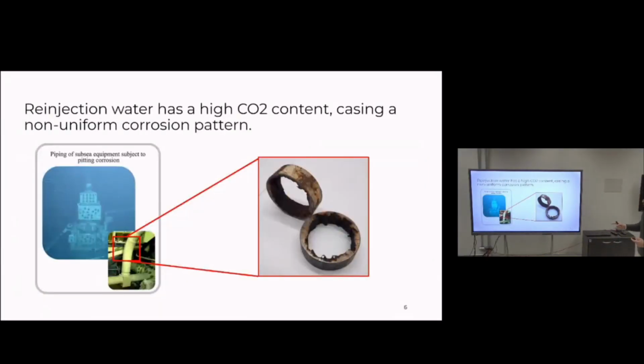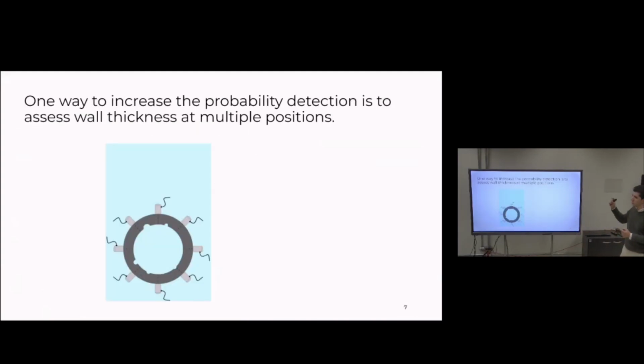Additionally, the reinjection water of subsea pipes has high CO2 content, which means that it causes these non-uniform corrosion patterns, which we call pitting corrosions. These pitting corrosions impose that to measure or to increase the probability of detecting a flaw, you need to assess the wall thickness with a monoelement at different locations. So this means that you will take longer to make that inspection. And since time is money in this type of scenario, you would spend more money.